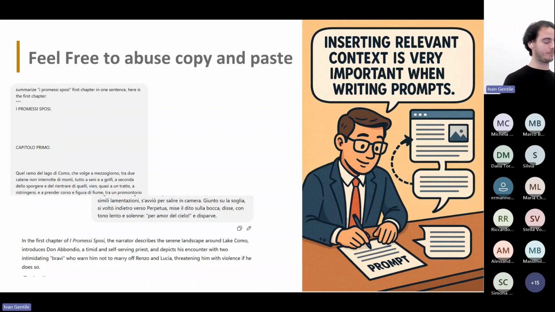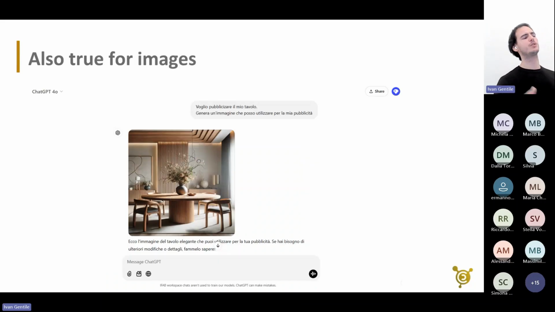Okay, a higher quality answer. And this is something I can do with, okay, this is a book, but maybe you're dealing with some kind of company online, they have information on the website, you can copy and paste from the website and try to get this. This is also true for images.